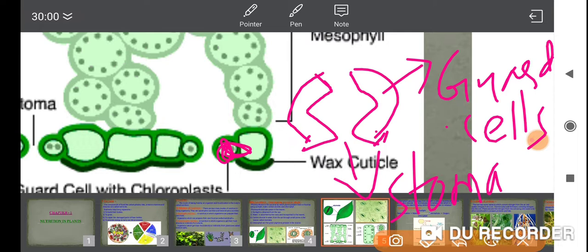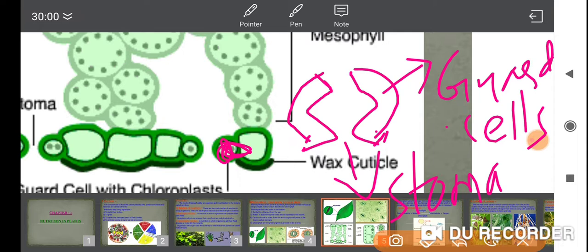Whenever there is a heavy amount of water available, the stoma will open and absorb the water. When there are dry conditions, it will be in a relaxed position, meaning it will not be open. Are you getting my point?